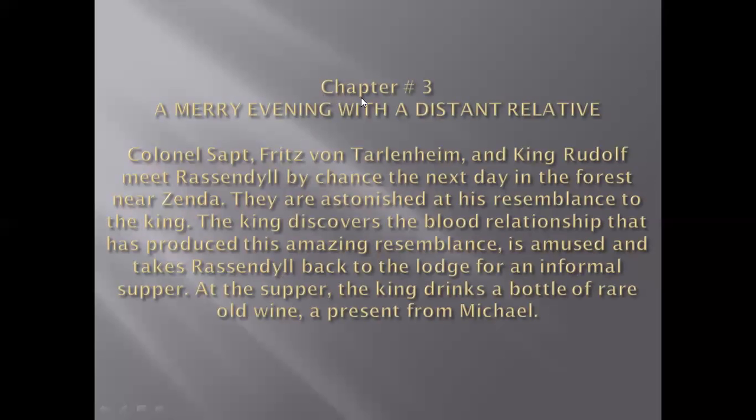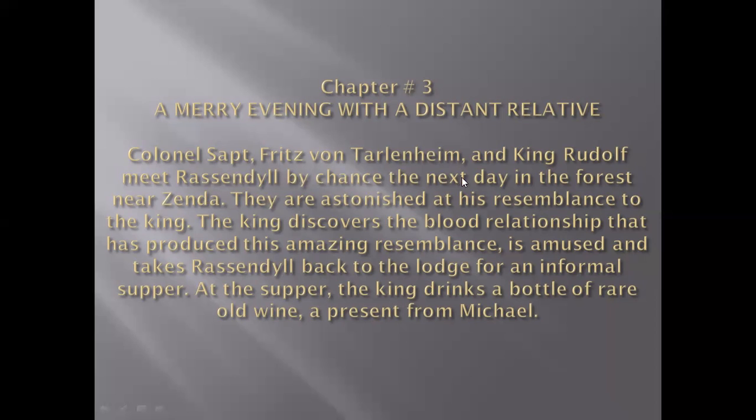What happens in chapter number 3? The title of this is A Merry Evening with a Distant Relative. Merry means happy. A happy evening with a distant relative means a relative who is from far, not a very near relative, but who has a connection with you from far or remote areas.